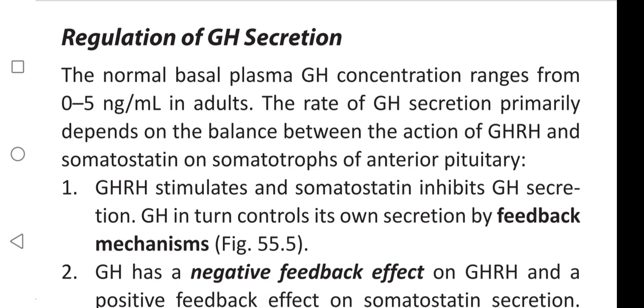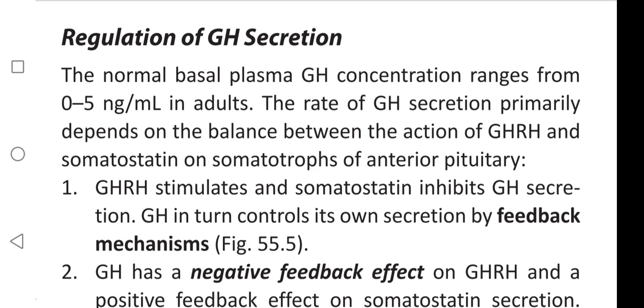What is the range of normal basal plasma growth hormone concentration in adults? Once again, the question is, what is the range of normal basal plasma growth hormone concentration in adults? That is 0 to 5 nanogram per milliliter. What are the main factors that support the rate of growth hormone secretion?